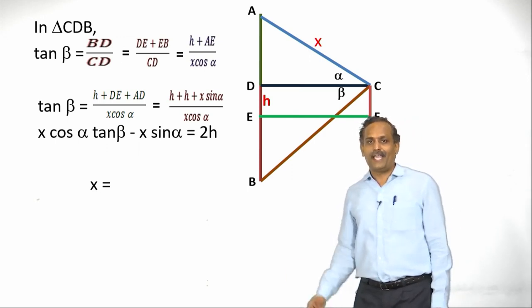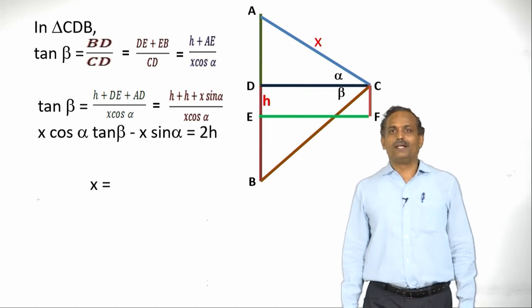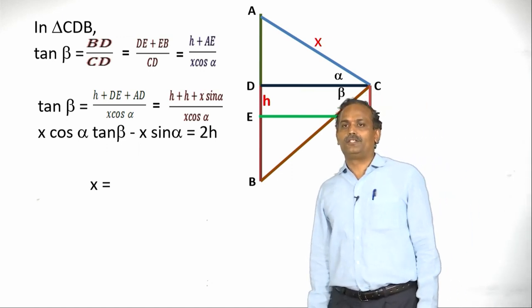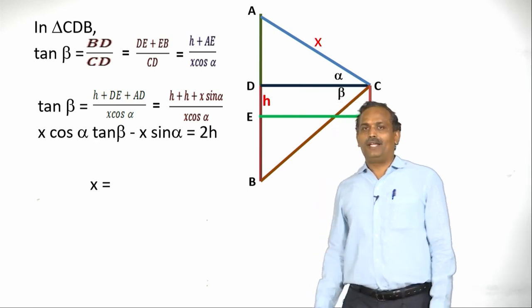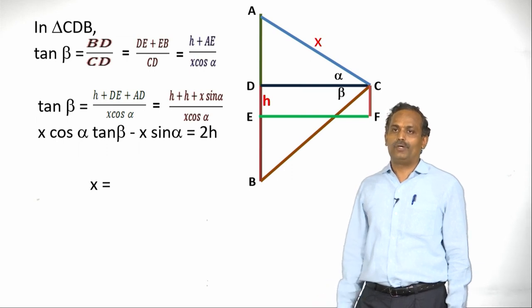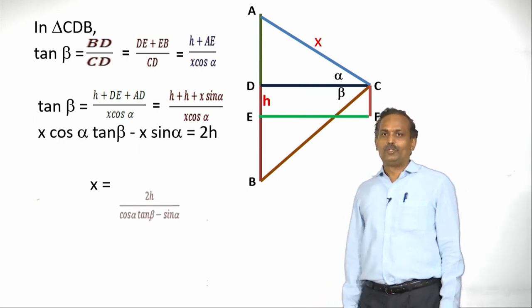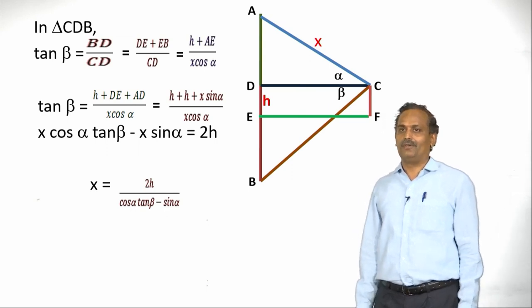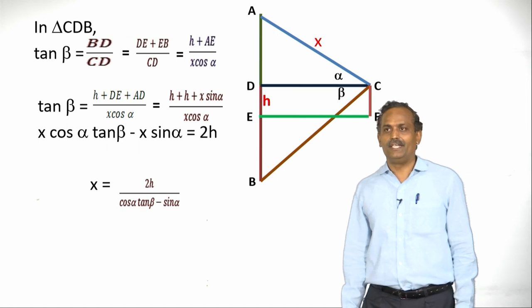What do we get? X into cos alpha tan beta minus sin alpha is nothing but twice of h. So let us send cos alpha tan beta minus sin alpha to the denominator. What do we get? X is 2h by cos alpha tan beta minus sin alpha. This is what we needed to prove.